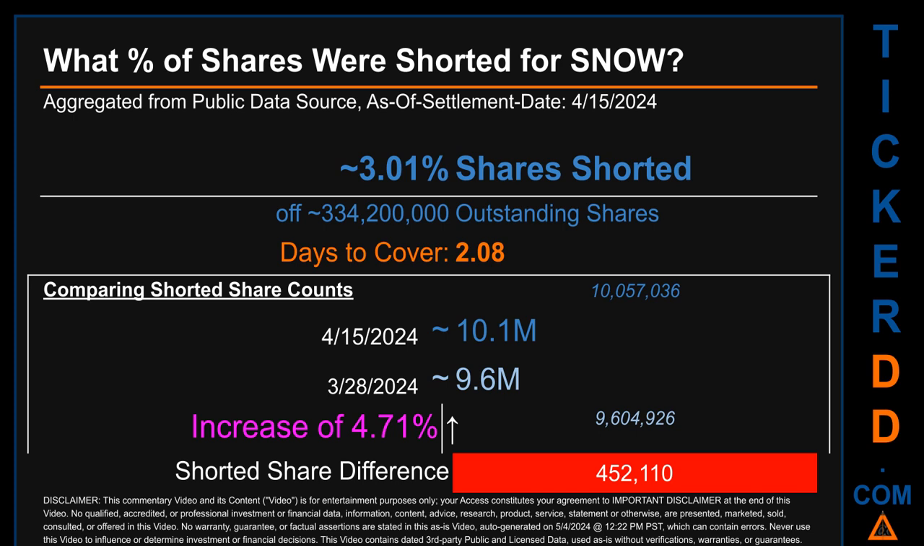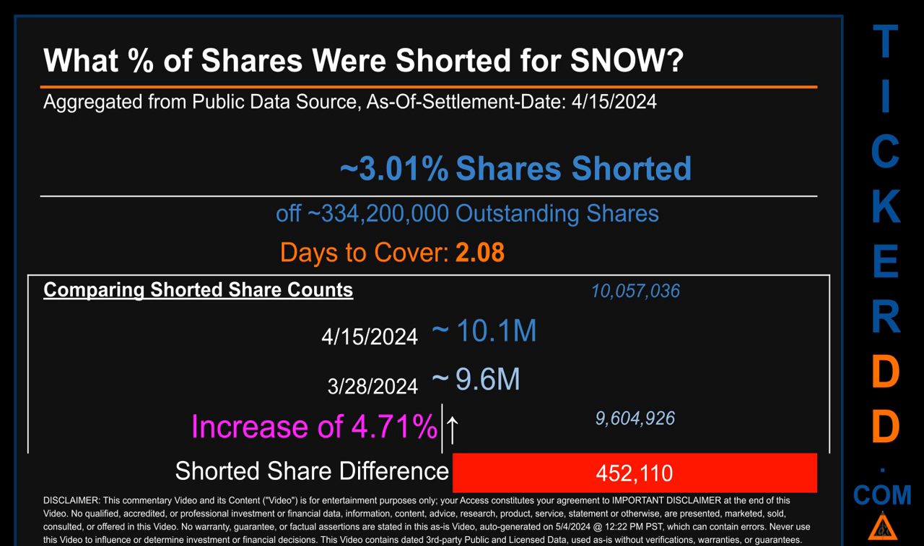Therefore, for SNOW, based on as is, discovered, public data when this video was generated, the ticker has a short interest of roughly 3.01%, which I got by taking the number of shorted shares and dividing it by the number of outstanding shares to get the percentage value. Days to cover is 2.08.